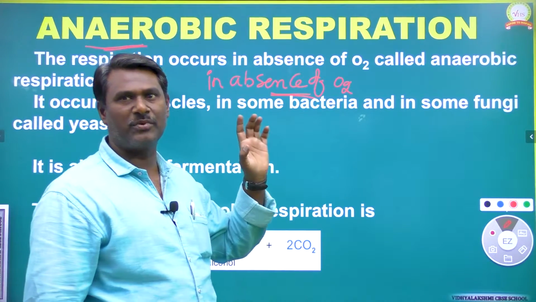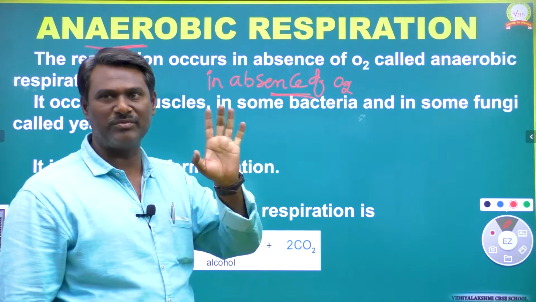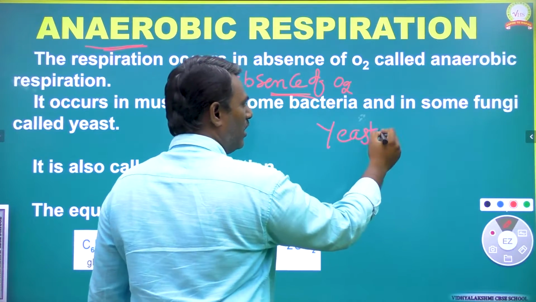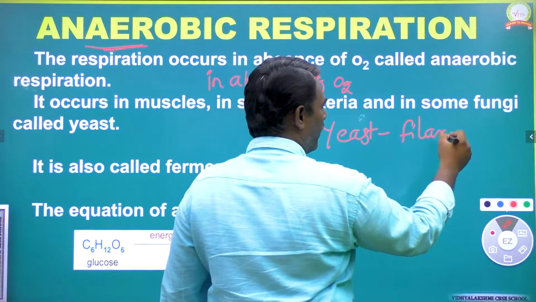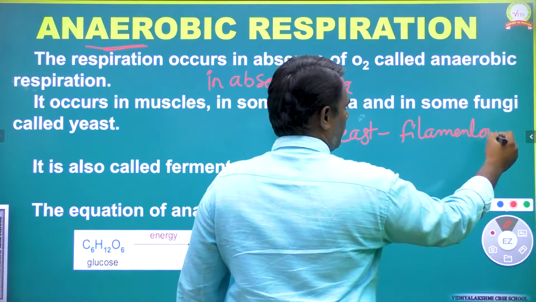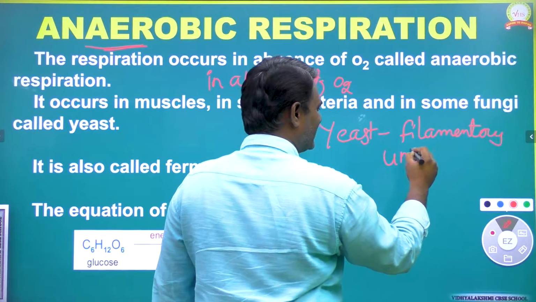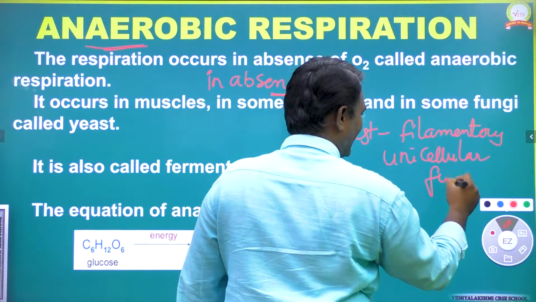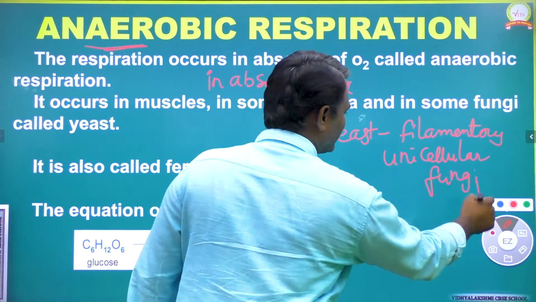Anaerobic respiration is another type of respiration which occurs most probably in yeast, which is a filamentous unicellular fungi.